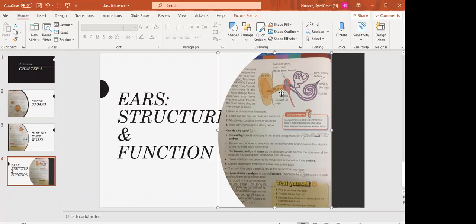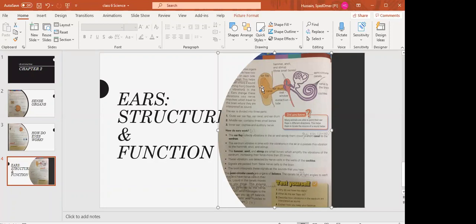So which kind of medium does sound need? It needs air; sound can travel through the air. Sounds are vibrations in the air. Ears change these vibrations into nerve impulses which travel to the brain, where they are interpreted as sound. Sound travels in the form of waves in the air, and whenever these sound waves strike our ears, they are carried along the canal towards the inner ear.